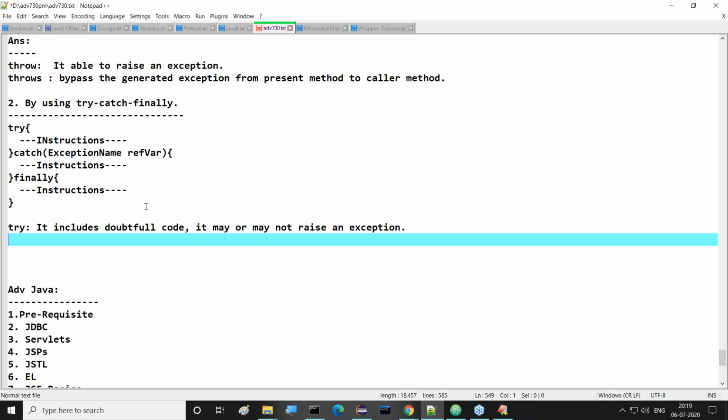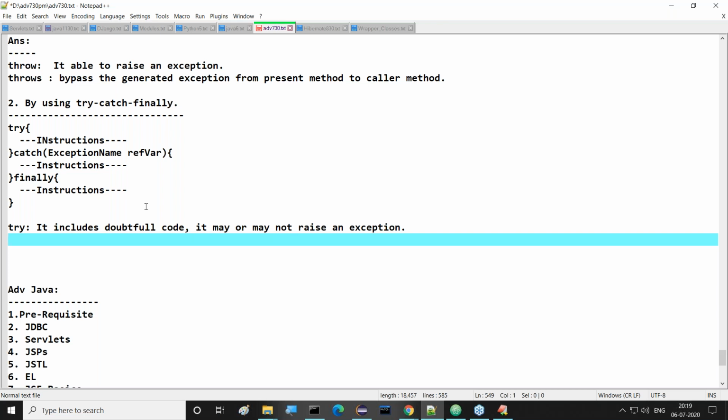But I'm suspicious about line number 10, 11, 12, 13, 14. I'm thinking these lines may raise an exception, not all 100 lines of code. These 5 lines of code, 10th line to 15th line for example, may raise the exception. As the developers, we should definitely know where exceptions may be possible. We should identify at which location exceptions are going to be generated. That's your responsibility and that is your talent.